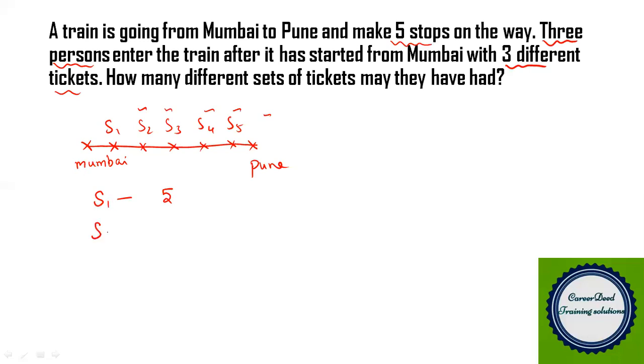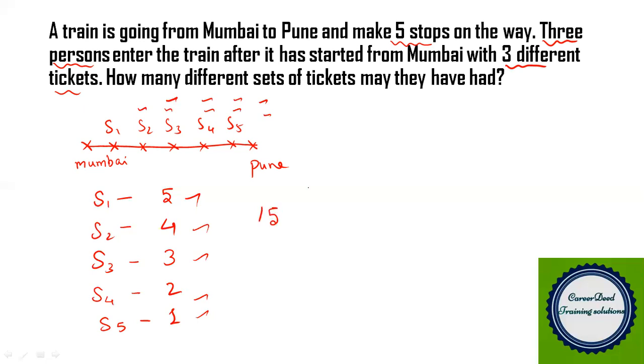If they enter at station 2, they could have bought tickets for S3, S4, S5 or Pune. So we have 4 tickets. If they enter at S3, we will have 3 tickets. If they enter at S4, they will have 2 tickets, and if they enter at S5, they have to purchase a ticket for only Pune. So totally we have 5 plus 4 plus 3 plus 2 plus 1, so we have 15 tickets available.